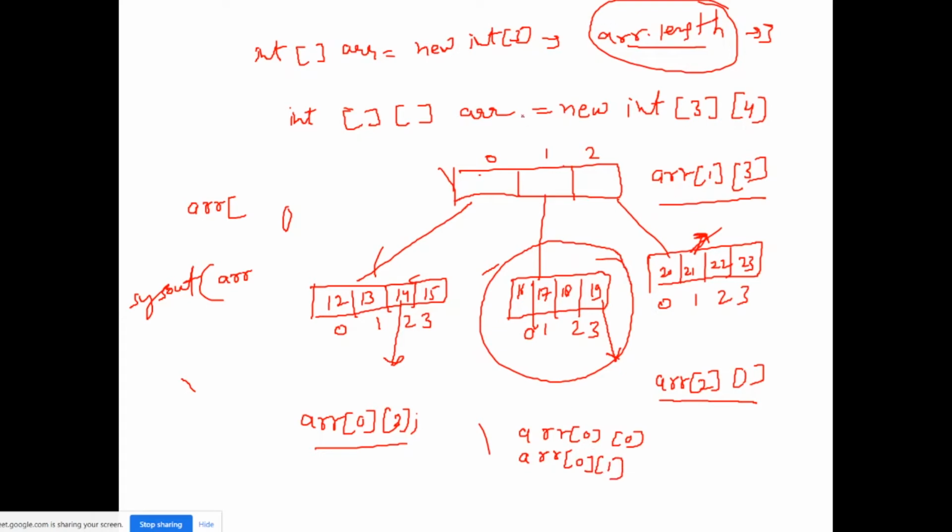0 and 1: 0 of this, 1 of this; second time 0 of this, 2 of this; third time 0 of this, 3 of this, right? Second time, this value will be plus plus, right? So 1 and 0, 1 and 1, 1 and 2, 1 and 3, right? Third time 2 and 0, 2 and 1, 2 and 2, 2 and 3.